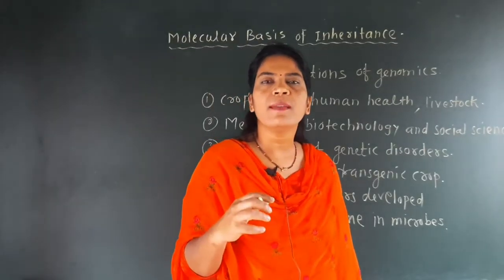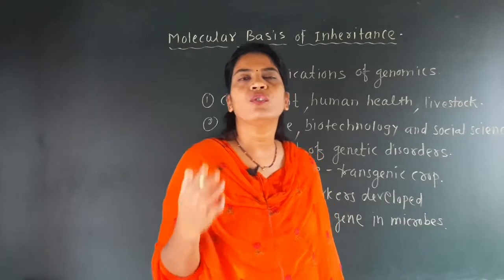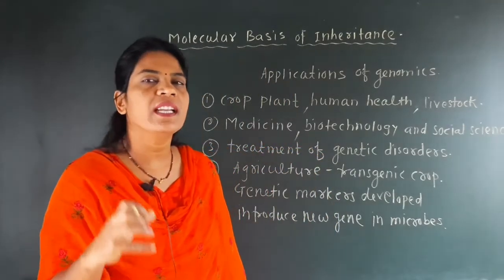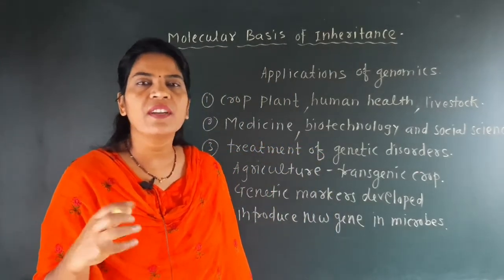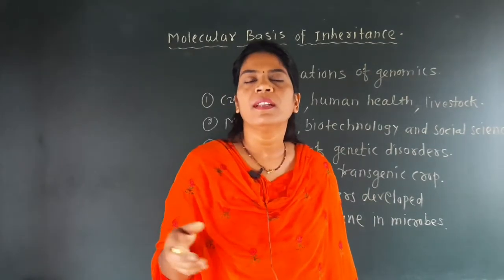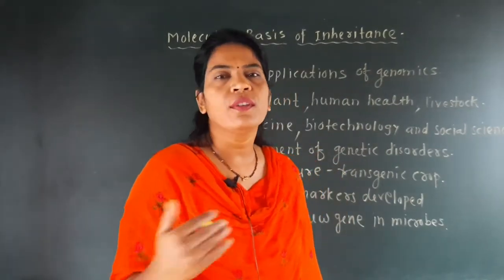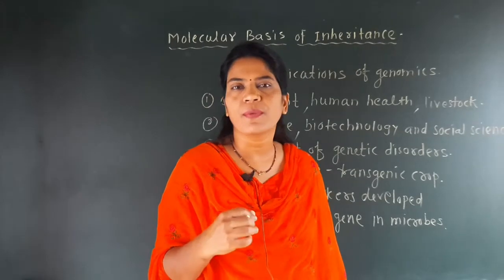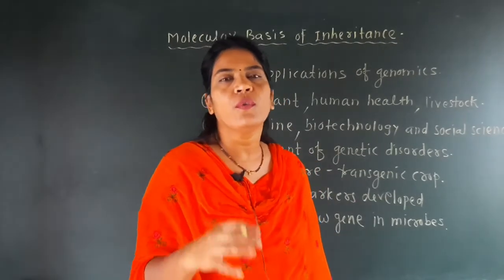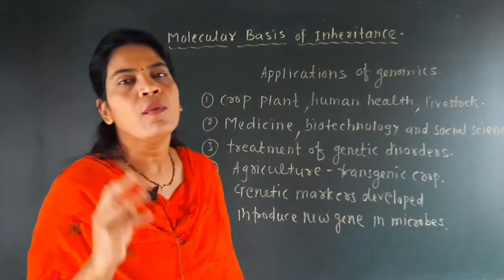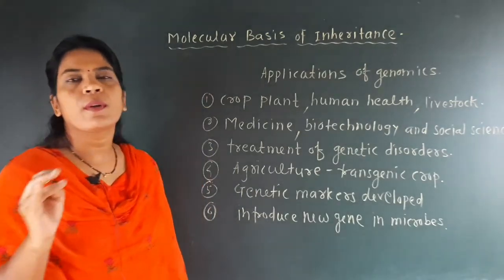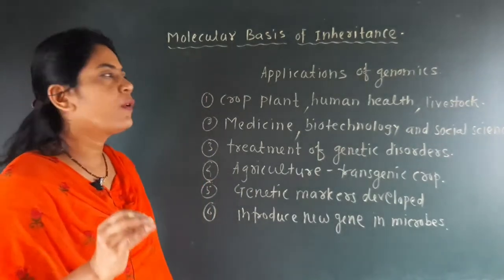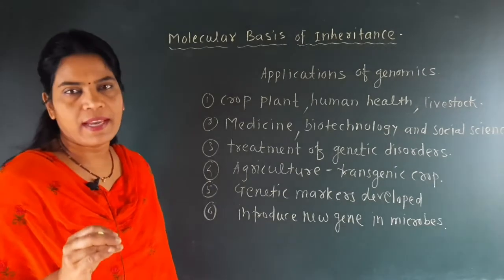So livestock animals are useful to human beings in different ways, and if we study their genome in detail, after studying the genome we can improve their production. Okay, so this is the example. One example is given from the livestock, and that is of the cow. So the first application of genomics is for improvement of the crop, for improvement of human health, and for improvement of livestock animals.